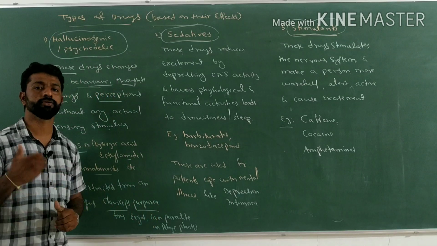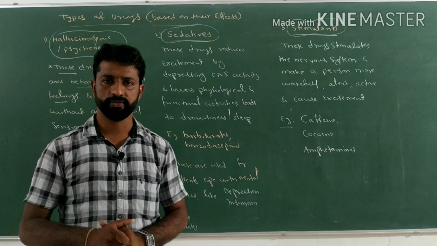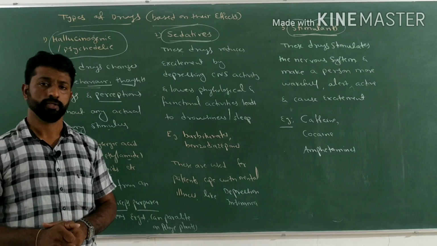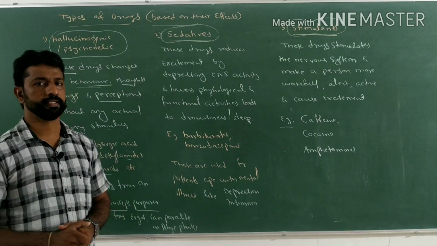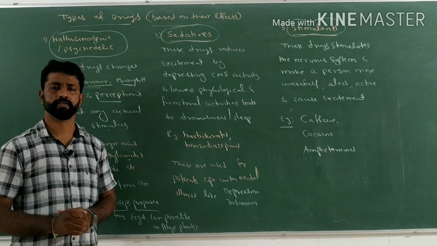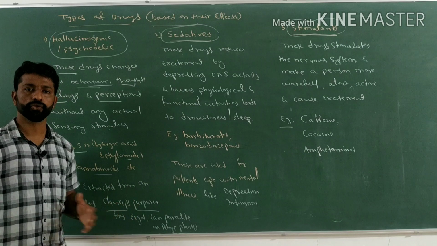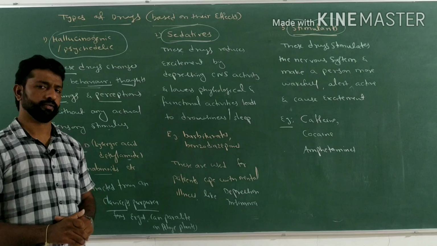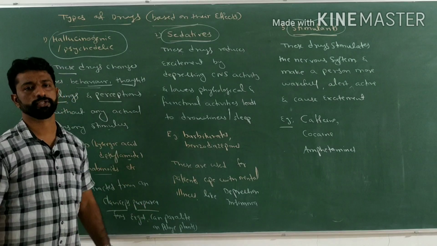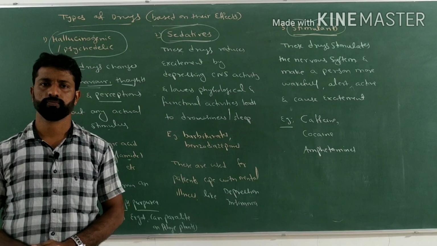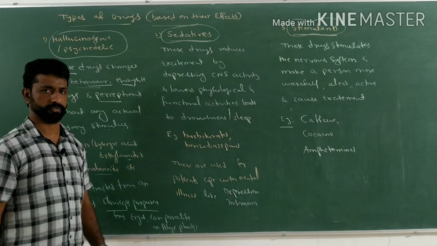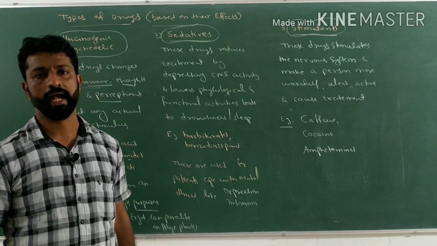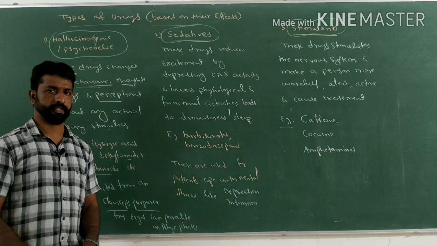which have hallucinogenic properties. For example, yesterday we discussed Atropa belladonna and the seeds of datura, which have hallucinogenic property. Such drugs obtained from the seeds, flower tops, or resins of plants are used for producing hallucinogenic effects, and for that property these drugs have been used in religious functions and rituals and other ceremonies for hundreds of years.